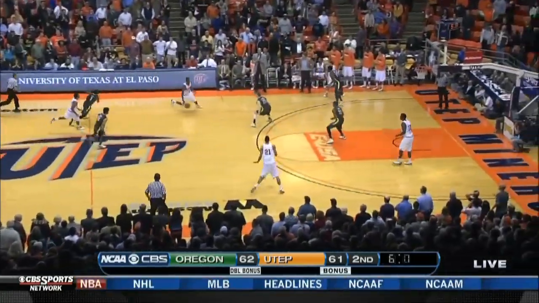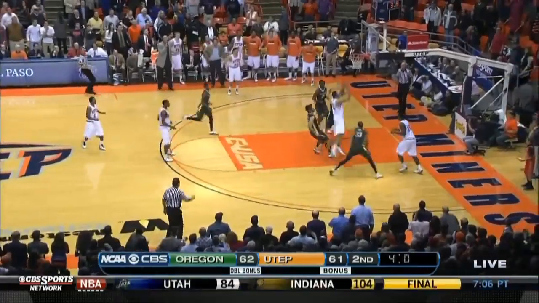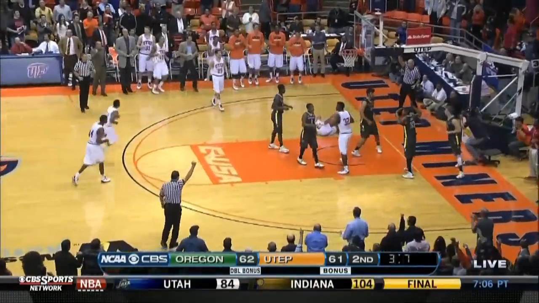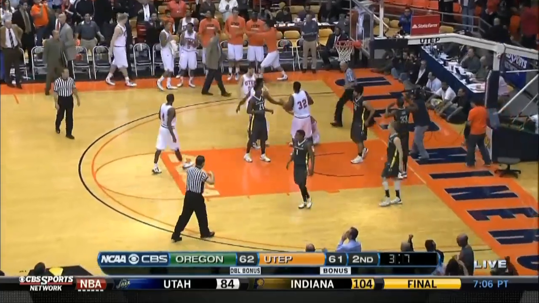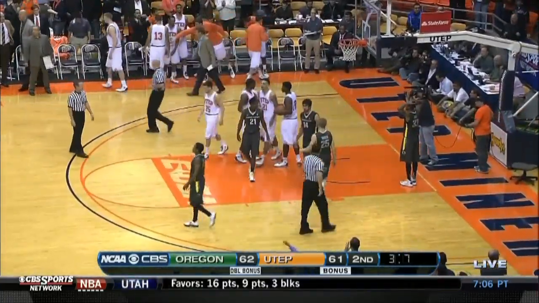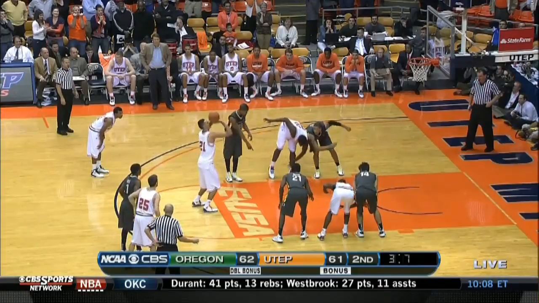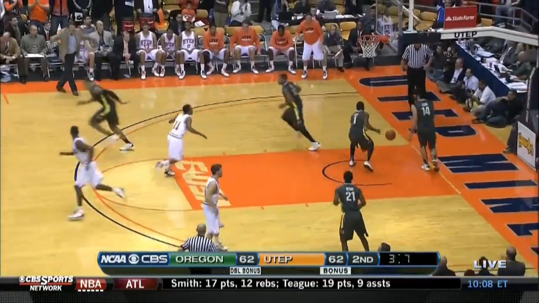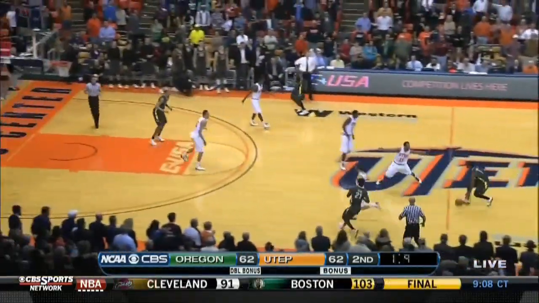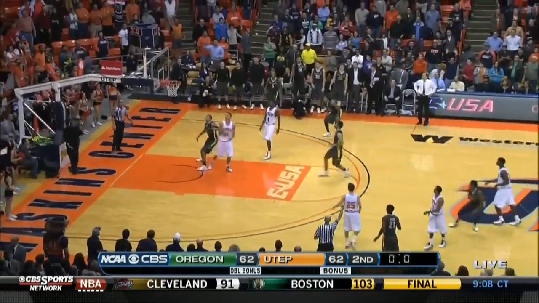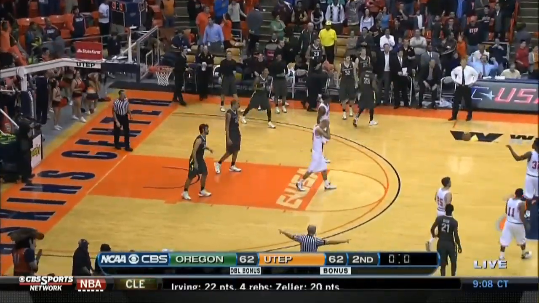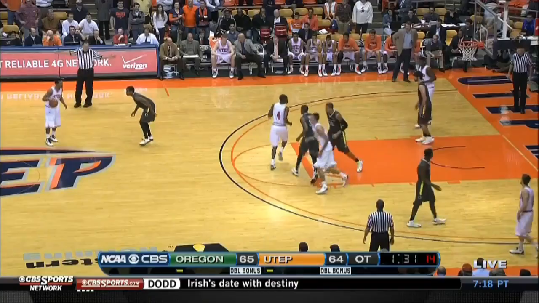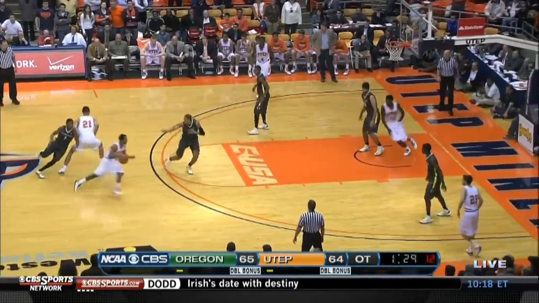They beat the press and find Bohannon waiting just inside the arc. He takes it strong to the hole and is fouled. Miners now have a chance to tie the game or take the lead. He misses the first free throw, but nails the second, and it's all tied at 62. Artis attempts the last-second heroic shot. Chance for Artis. And fails. We're headed to overtime.